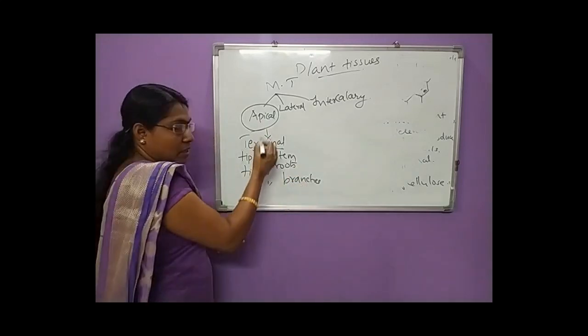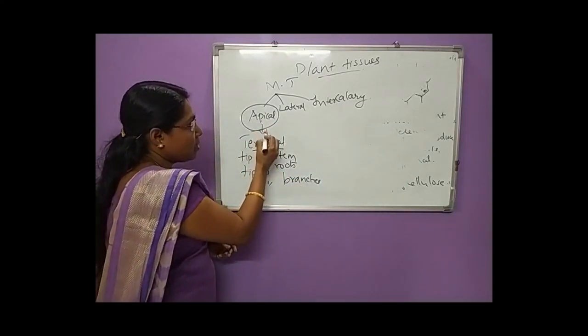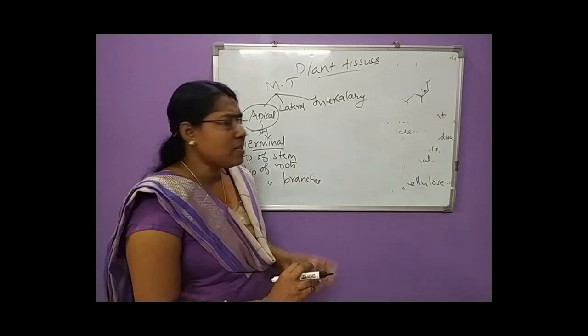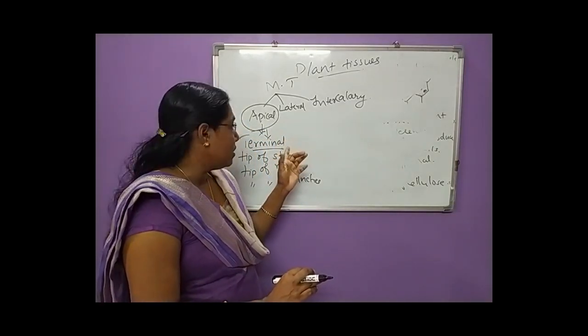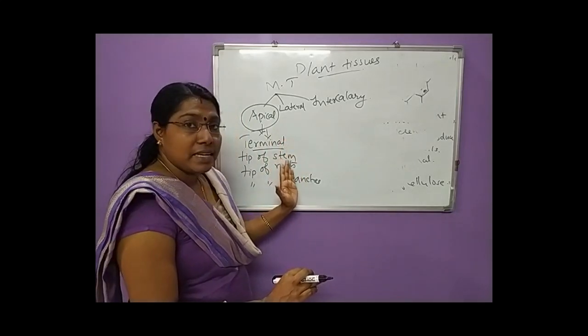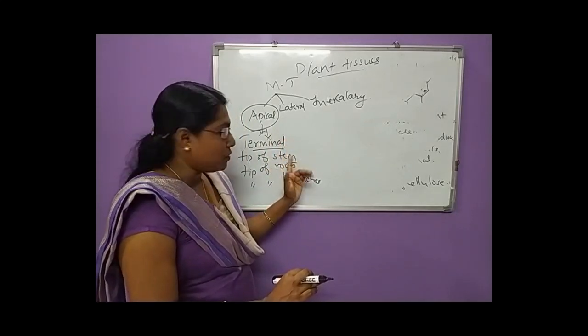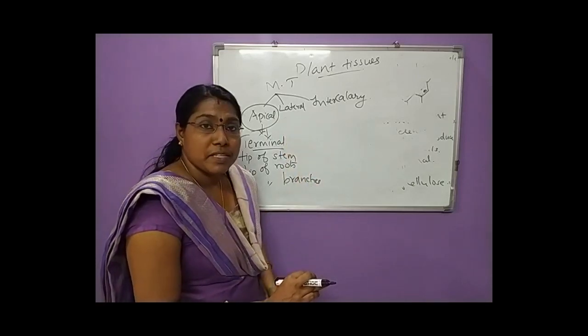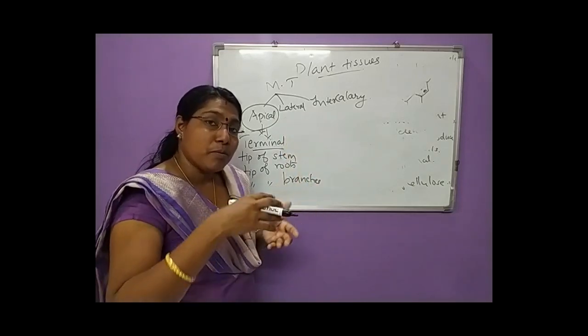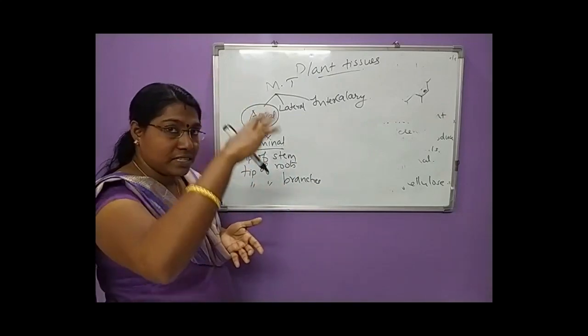And the second thing is, what is the function of this apical meristem? What is the main function? We already said that these meristems are mainly seen at the tip of the stem, root, and branches. So the function of the apical meristem is that the length of the plant body increases. Its height increases.